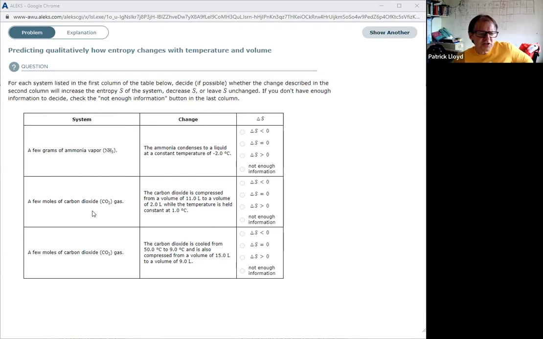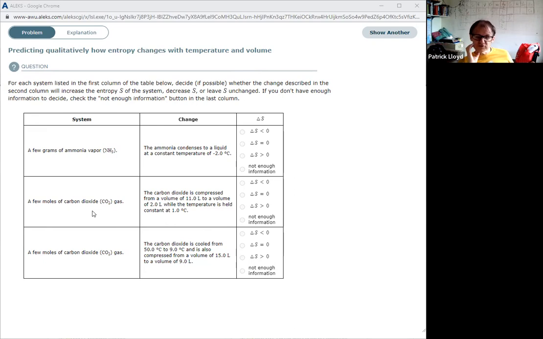Let's take a look at the first one. The system, what we're studying, is a few grams of ammonia vapor. So it's ammonia gas, gaseous molecules bouncing around in a container. The ammonia condenses to a liquid at a constant temperature of -2°C. Constant temperature tells us the temperature is not changing, so we're not going to see any change in entropy due to temperature.